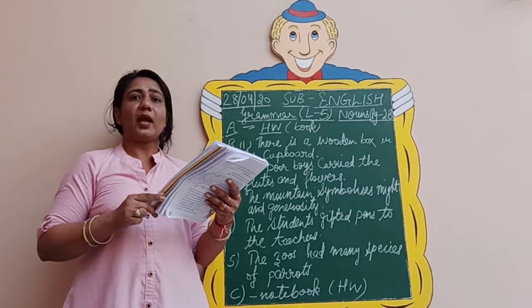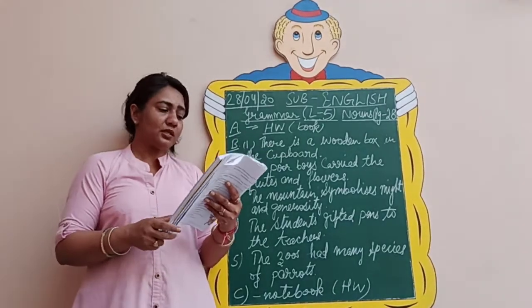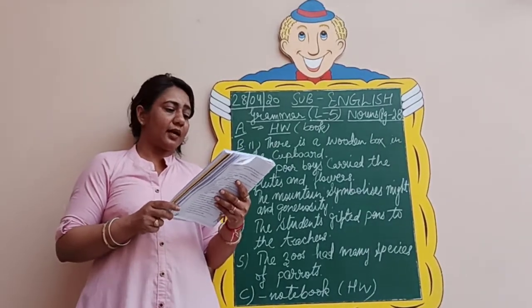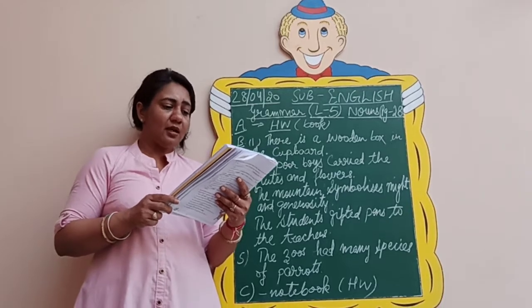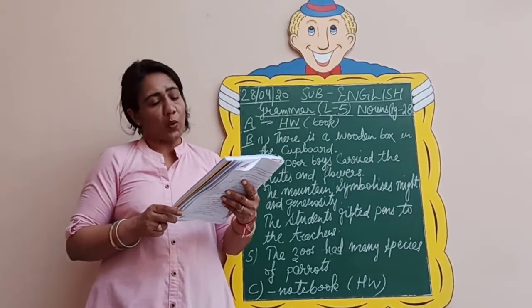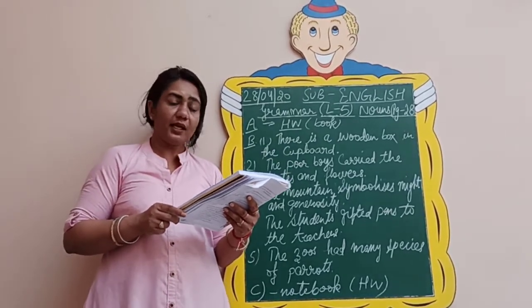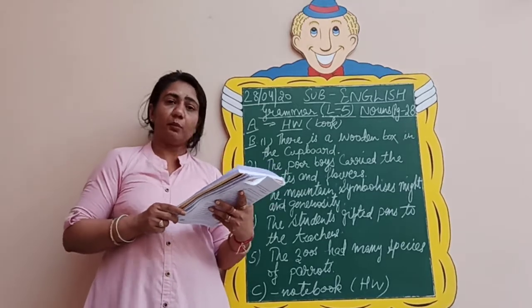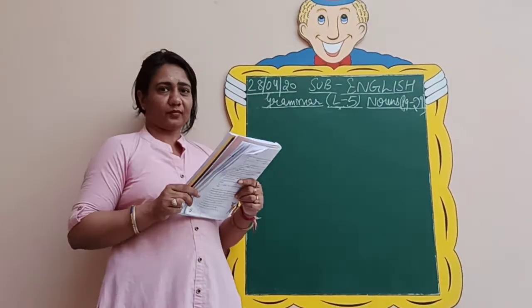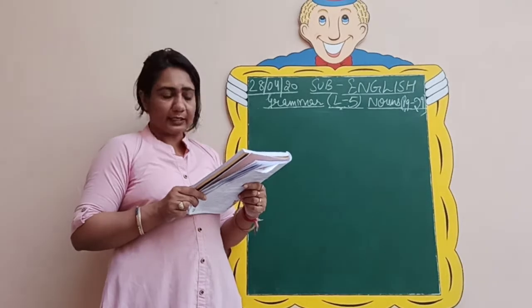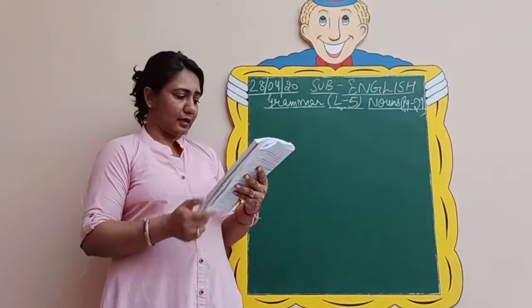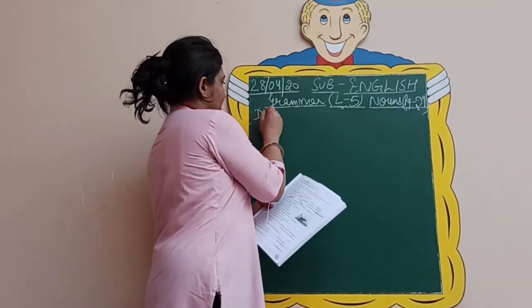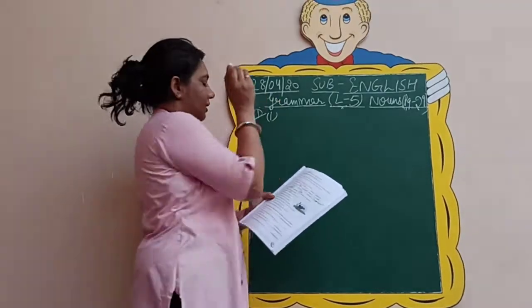Let us see now exercise D in your books. So let's see what is it. There are errors in these sentences. Make changes as required. So some errors are given over there. Let us see and do this in the book itself. So let us see the first sentence. What type of error is there? Number 1. This is exercise D. Let us take up the sentence.